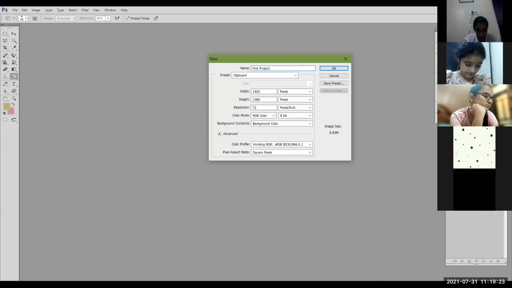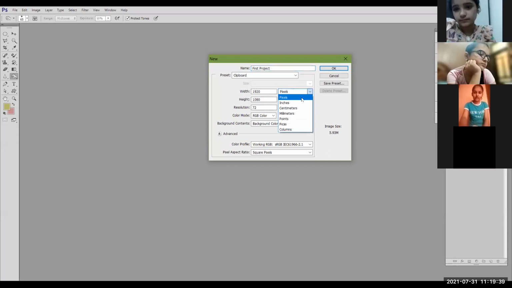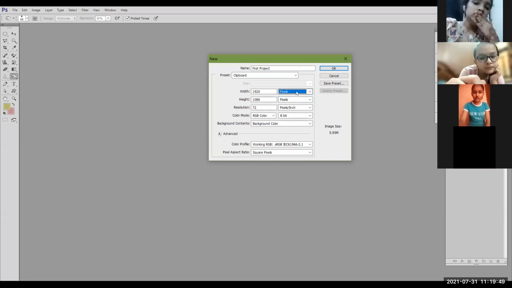Okay. Next is size, width and height of the working area. Width and height of the stage, working area. Kitna size chahiye? If you are creating a collage, you need the working area. Working area can be measured in pixels, it can be measured in inches, it can be measured in centimeters, millimeters, points, picas and columns. Generally, we can measure it in pixels, inches or centimeters.